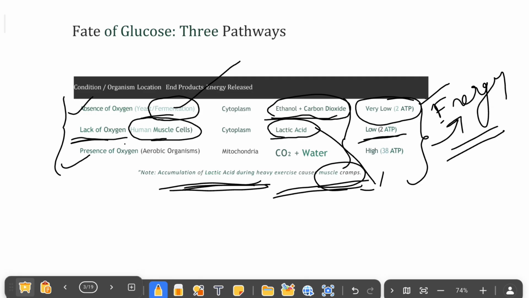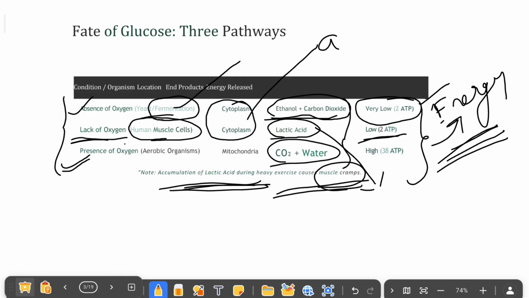Next, we see the presence of oxygen, which is what generally happens. Here, in the presence of oxygen, we get carbon dioxide, water and energy. Remember, the lack of oxygen and absence of oxygen cases happen inside the cytoplasm, and we call this anaerobic respiration. But the presence of oxygen case happens inside the mitochondria, and we call this aerobic respiration.